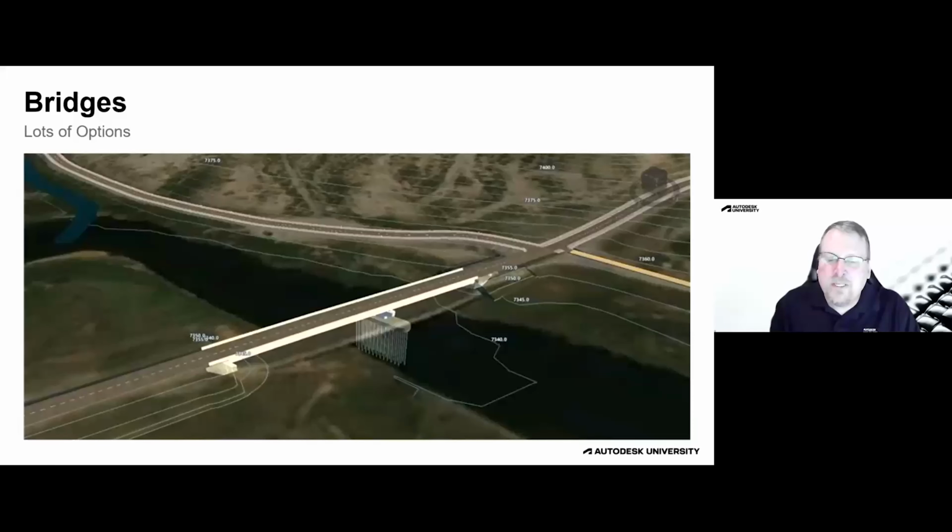Now, the roadways themselves could be designed in Civil 3D, which would then be brought into InfraWorks to get you the initial portions of the bridge, and then you take that bridge and export it out into Revit.